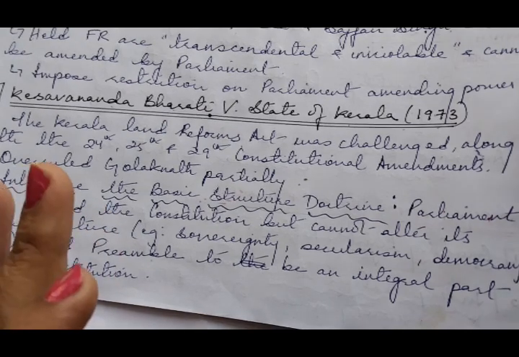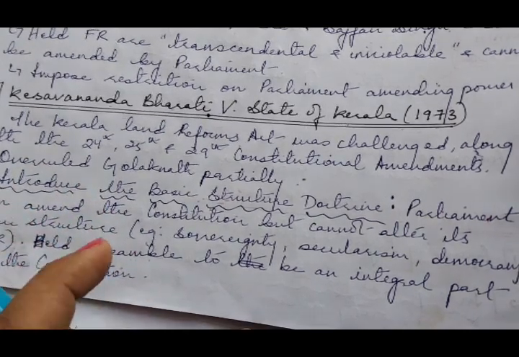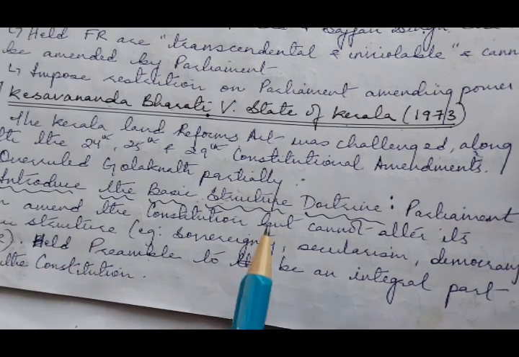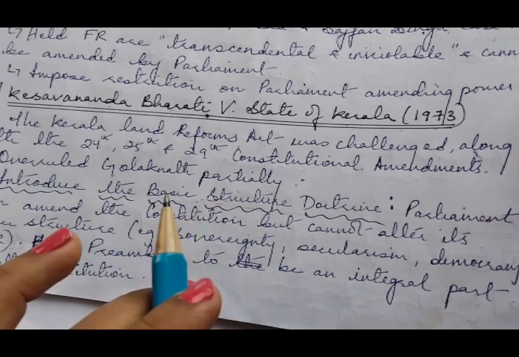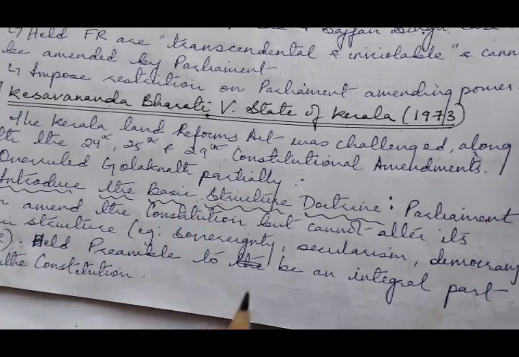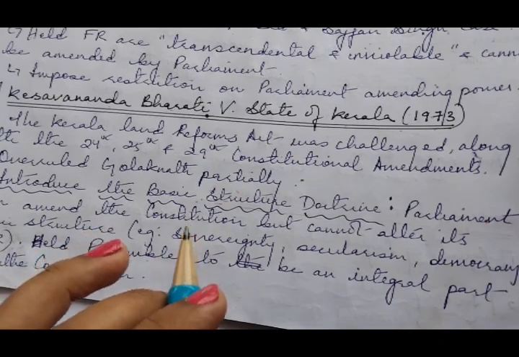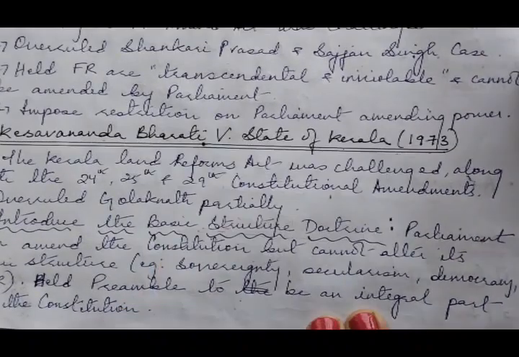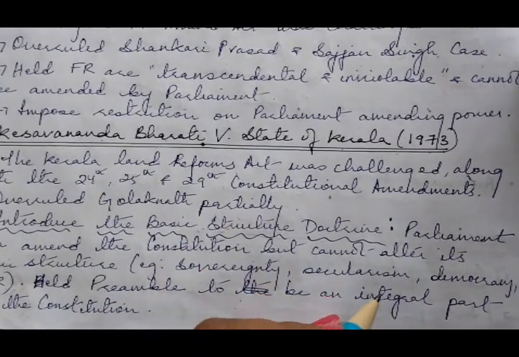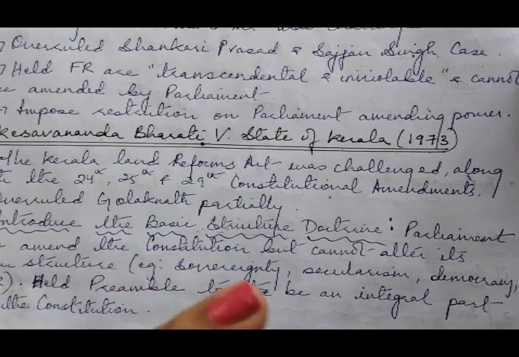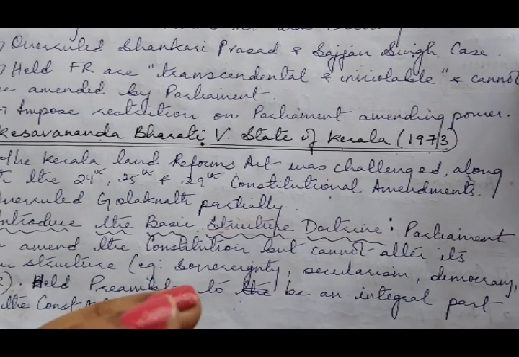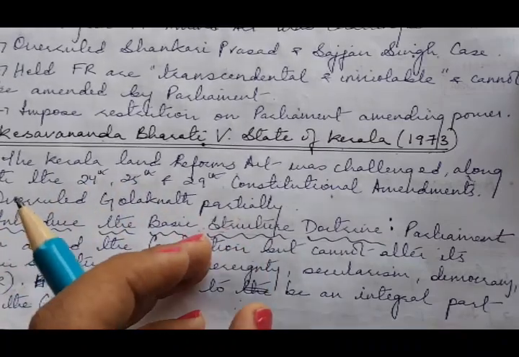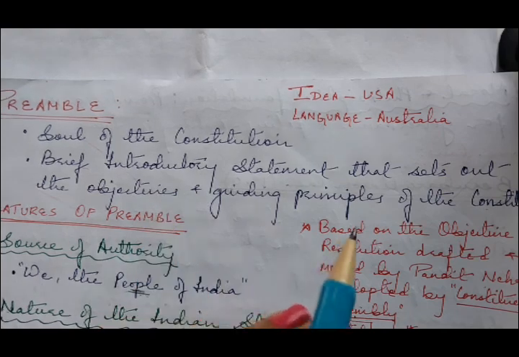It was held that Parliament has the power to amend any part of the Constitution including fundamental rights under Article 368, but the power is not unlimited. The amendment that violates or destroys the basic structure of the Constitution would be unconstitutional. So this was the landmark case where it was held that the preamble is a part of the Constitution, and Parliament has the power to amend any part of the Constitution including the preamble, but it should not destroy the basic structure doctrine. So this is all regarding the preamble.